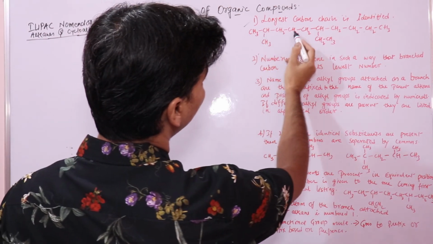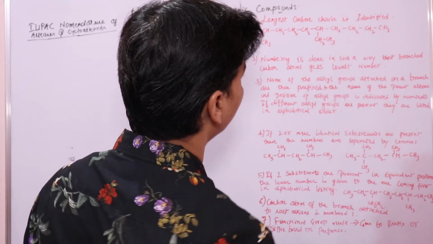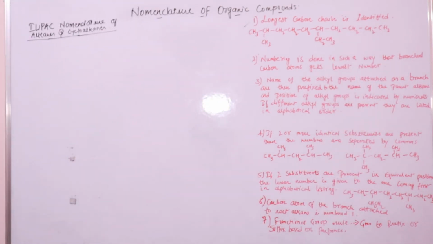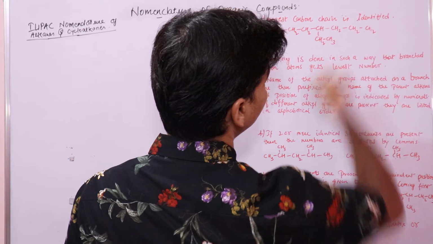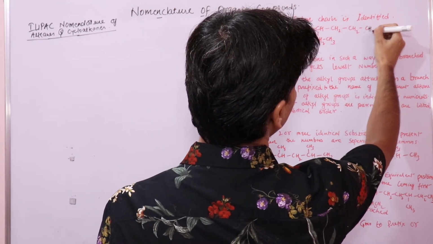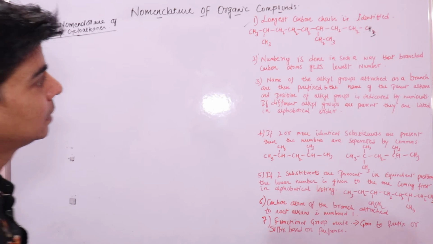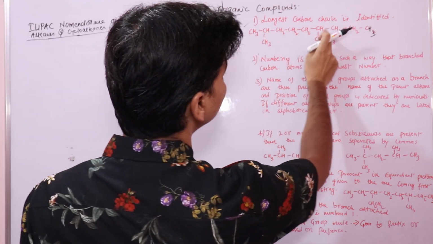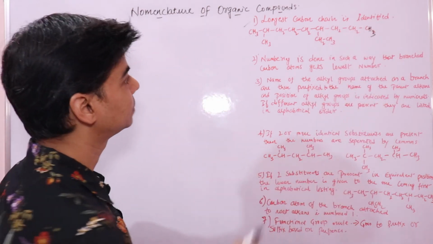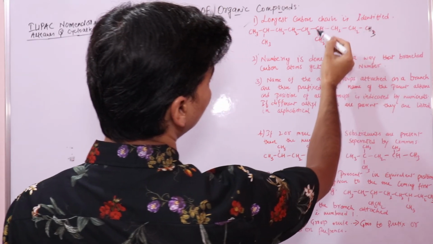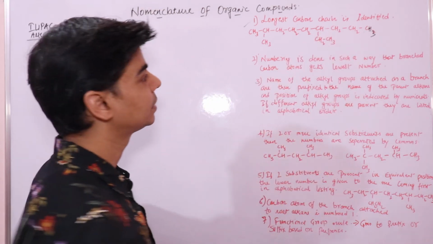It's 1, 2, 3, 4, 5, 6, 7, 8, 9, 10, right? I think I just added this. It should be like this. The compound was this, right? So how many carbon atoms? 1, 2, 3, 4, 5, 6, 7, 8, 9. This is a chain of 9 carbon atoms. If I go like this, 1, 2, 3, 4, 5, 6, it's 6 carbon atoms, right?